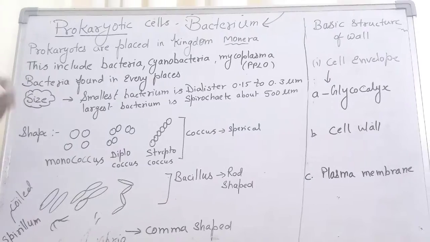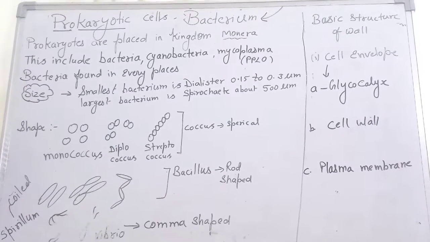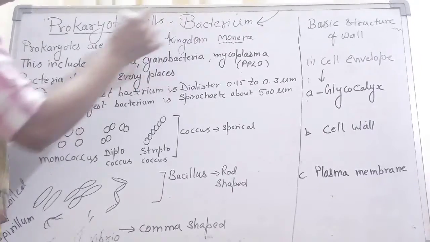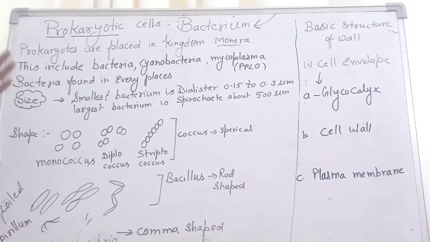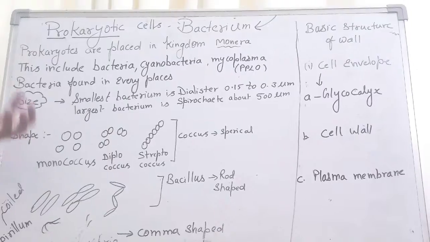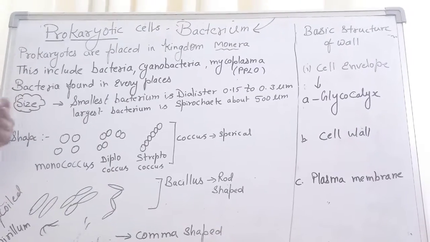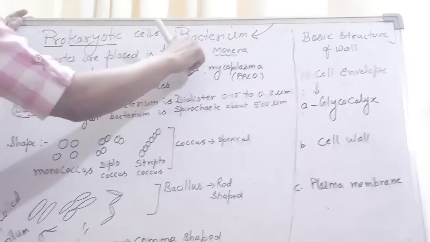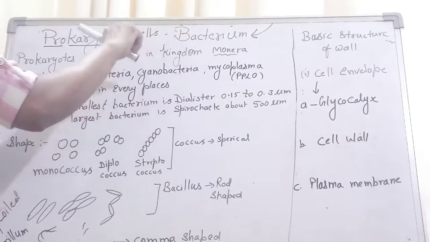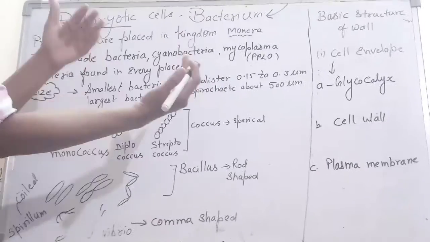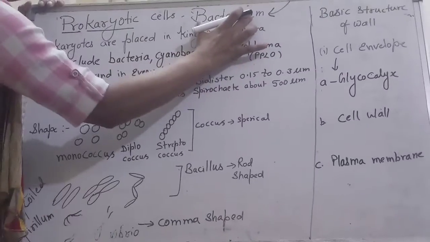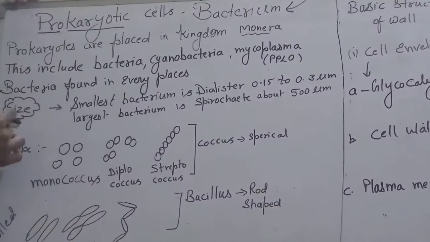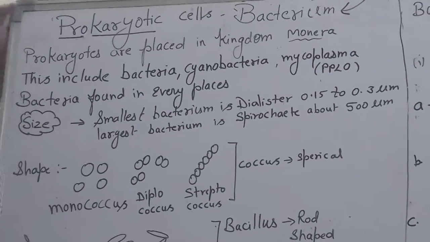Bacteria, you know about that. Pneumonia is a bacterial disease. A number of diseases are caused by bacteria, as well as Lactobacillus, which is in curd. In the curd, we find lactic acid formed with the help of Lactobacillus. So bacteria are of both types, good and bad. I am relating this to the bacterium, which means they have a prokaryotic cell. So let's start the bacterial cell structure.